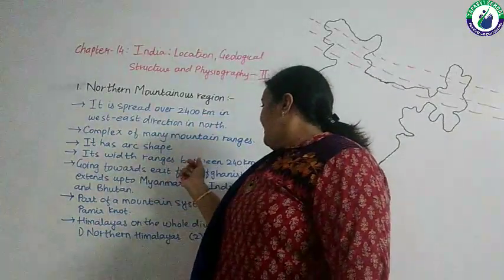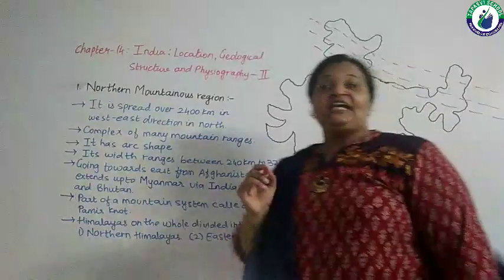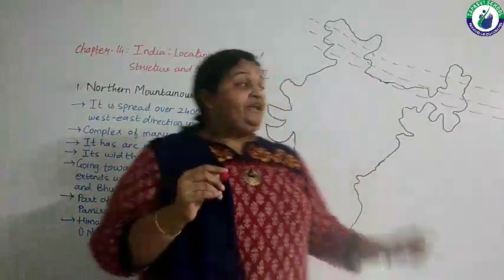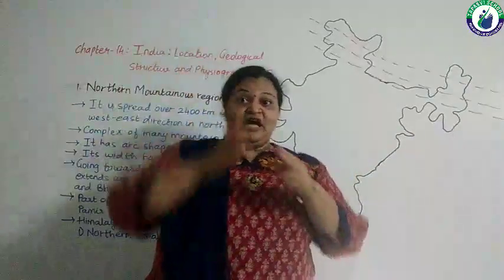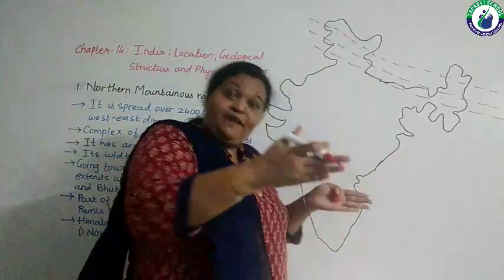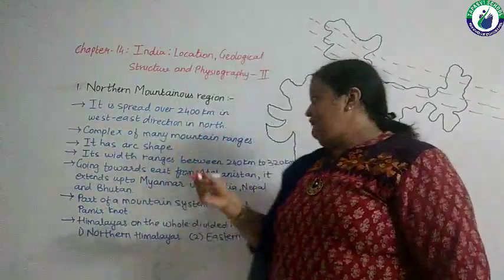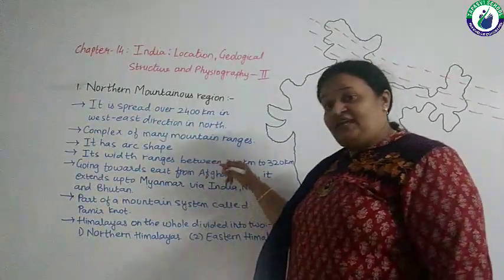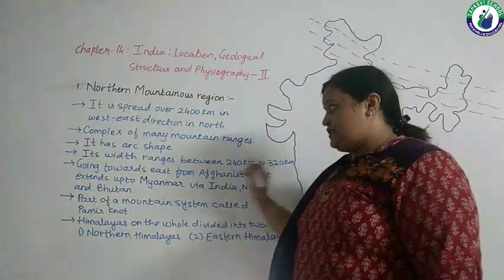Its width ranges between 240 kilometers to 320 kilometers. Now I am talking about its width, not its height. I am talking about its width, its spreadable area. Right? It is varying from place to place. It is between 240 kilometers to 320 kilometers.